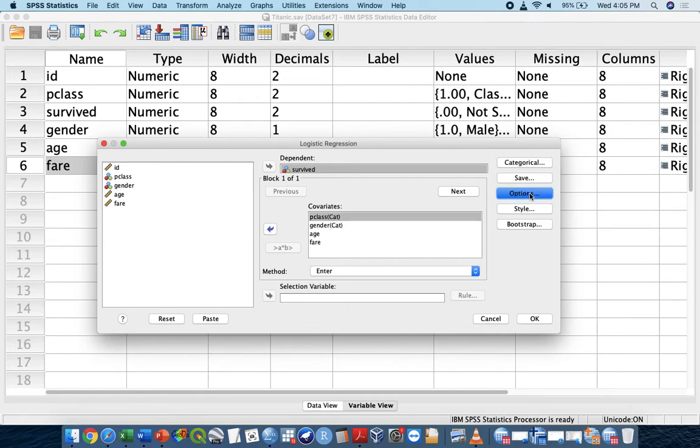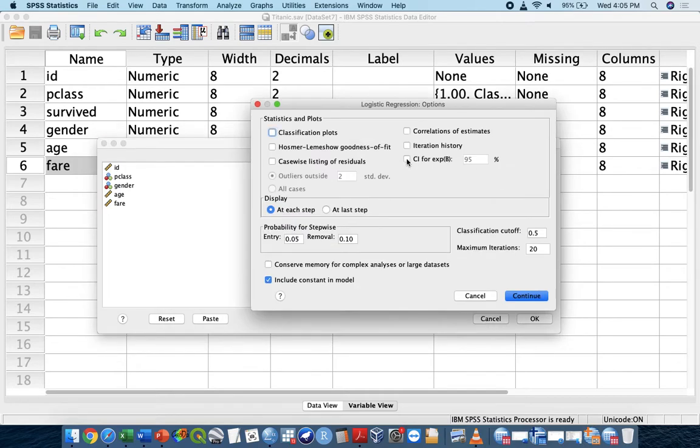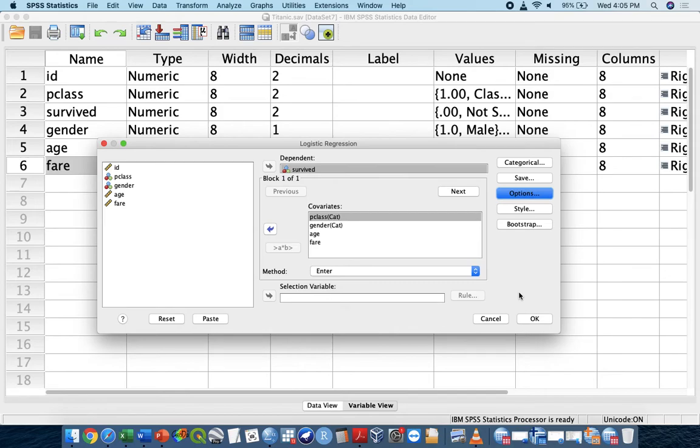And then you go to the option. In this option, I'm going to pick up 2 important things, which is we call it as the Hosmer-Lemeshow goodness of fit, and also CI, which is the confidence levels of estimates, 95% of confidence intervals. And then I'm going to click continue. And then I'm going to conduct the robust method. What does that mean by robust method? Just run it straight away.